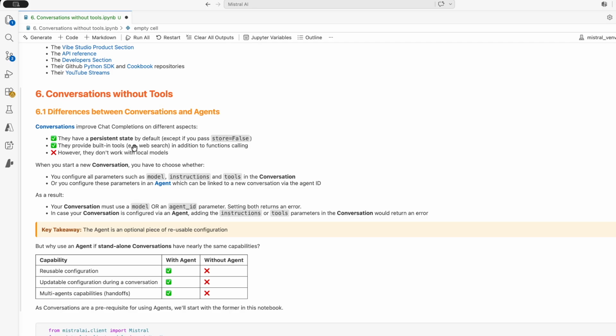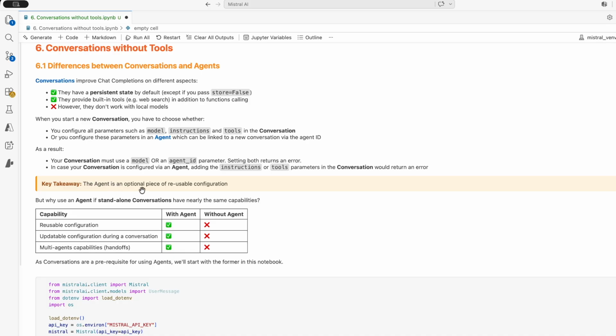I will not go too much into the details. What are the agents? I think the most important piece of information for now is that this is an optional piece of reusable configuration for a conversation. So you can use the conversations alone without agents. However, after you define an agent, you need to link it to a conversation to be able to use it. So this is the choice that you have.